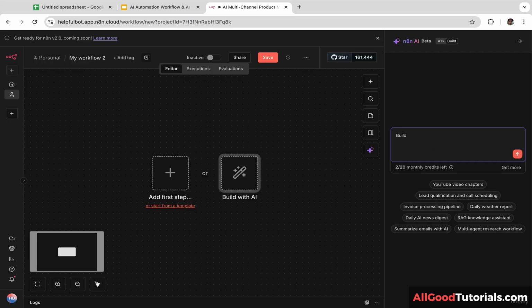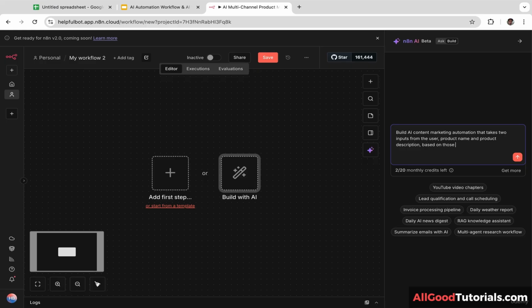Build AI content marketing automations that takes 2 inputs from the user: product name and product descriptions.